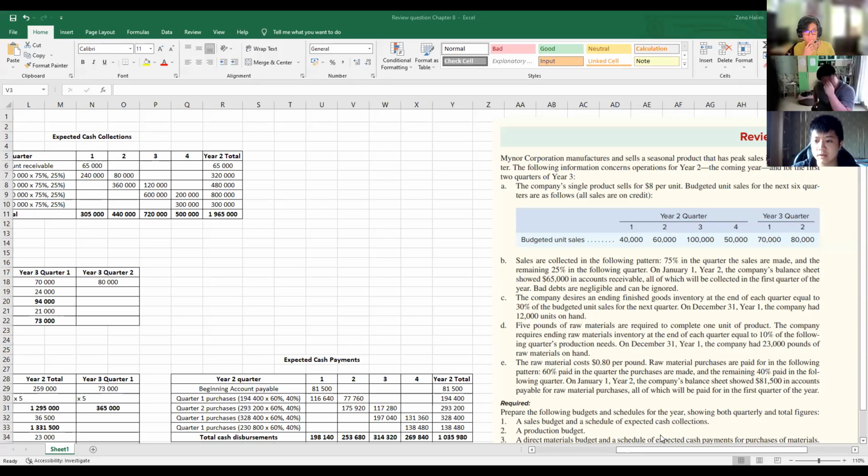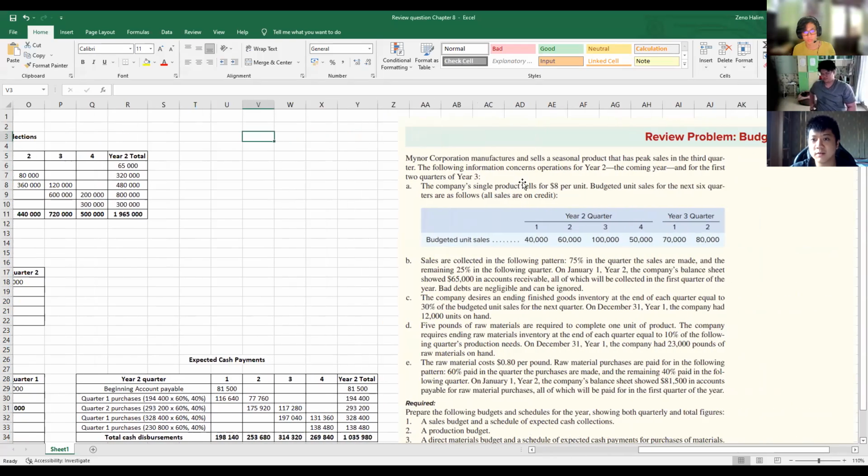Okay, so I'll be explaining the review problem for chapter 8. So the question is, Minor Corporation manufactures and sells a seasonal product that has peak sales in the third quarter. The following information concerns operations for year 2, the coming year, and for the first 2 quarters of year 3. A, the company's single product sells for $8 per unit. Budgeted unit sales for the next 6 quarters are as follows.